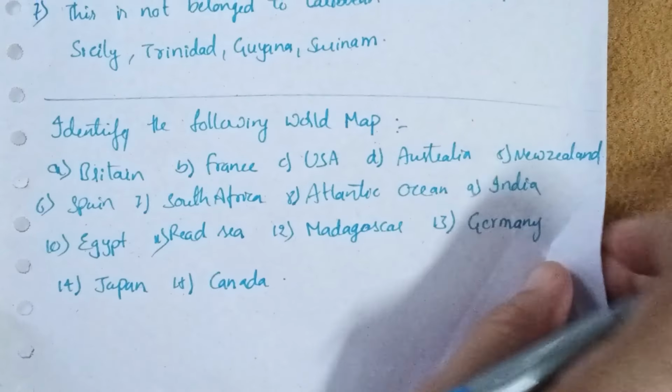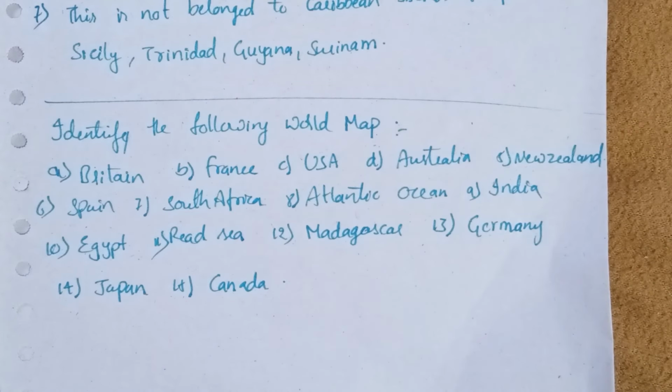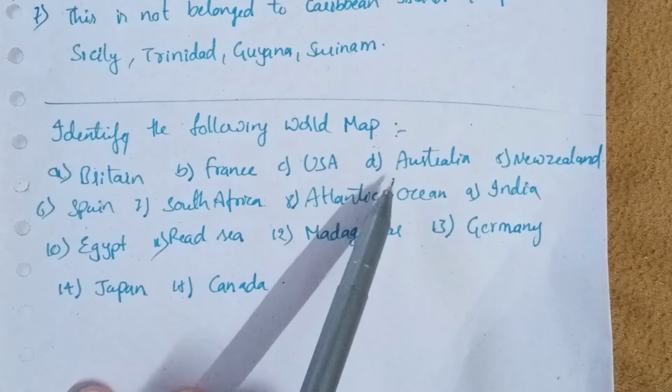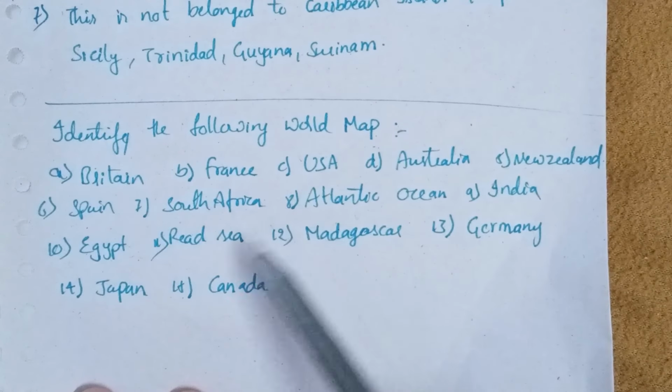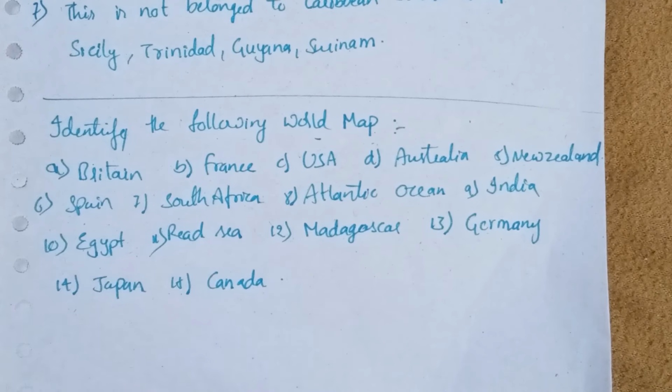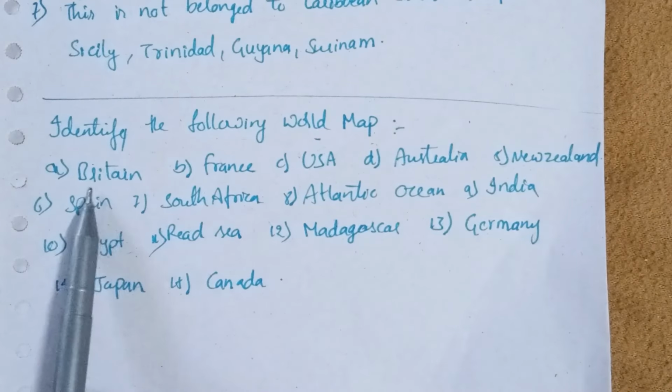And one more thing: sometimes they will ask you map pointing also from this lesson. Identify the following on the world map. They'll give you a world map and ask you to find out whatever is given. These 15 are the most important. Let's see them one by one.